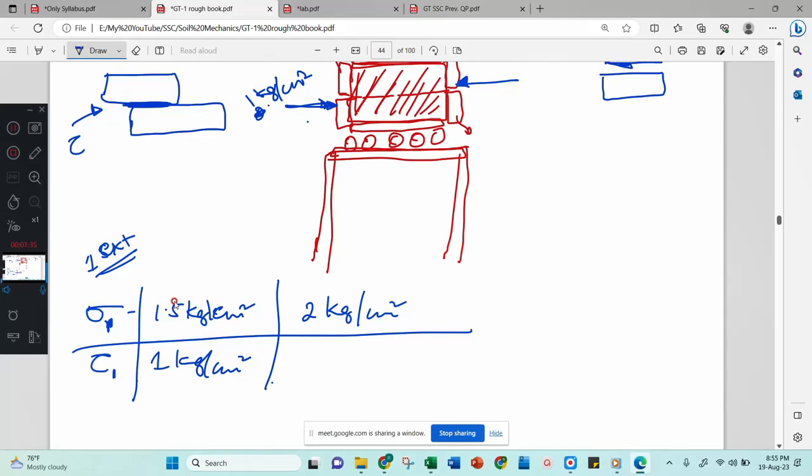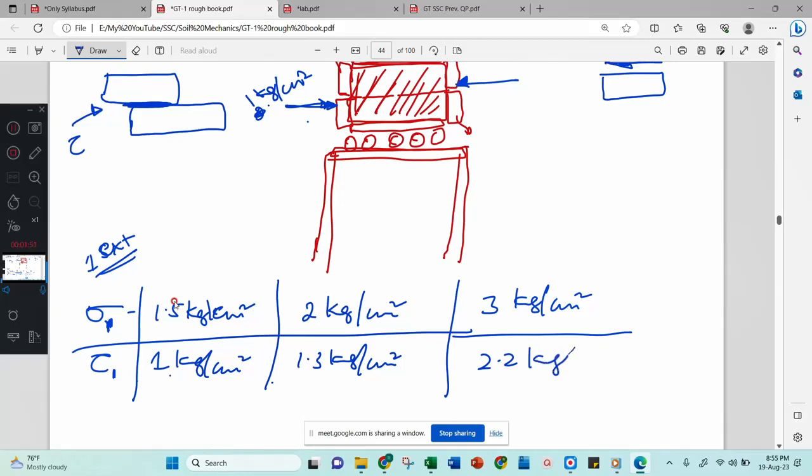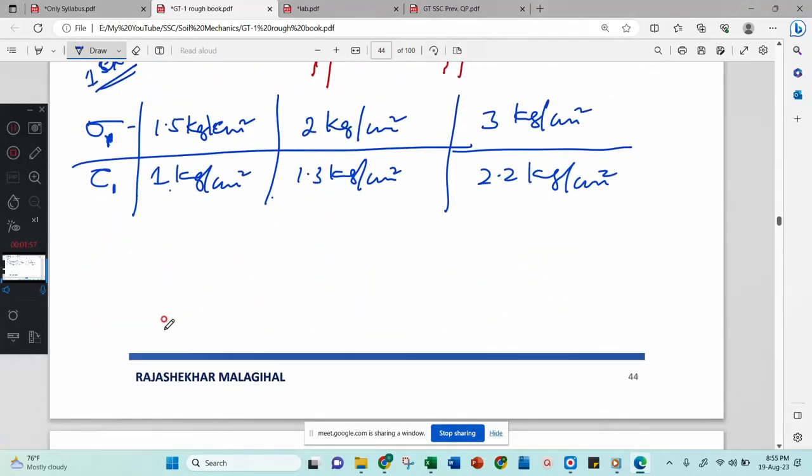Then there will be an increase in the shear strength. It might be 1.3 kg per centimeter square, how much I don't know, I am just roughly explaining. Next time you may increase to 3 kg per centimeter square, then you will get an increased shear strength, that might be 2.2 kg per centimeter square, right? Like that you will do many experiments. Usually minimum 2 or minimum 3 experiments you have to do, right?